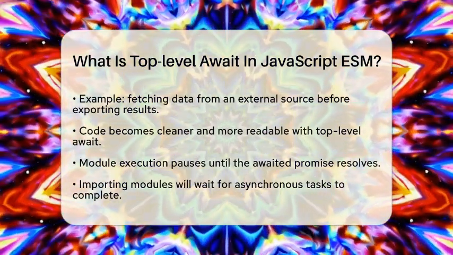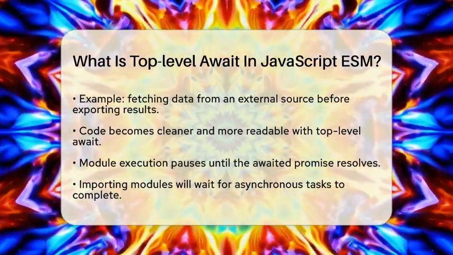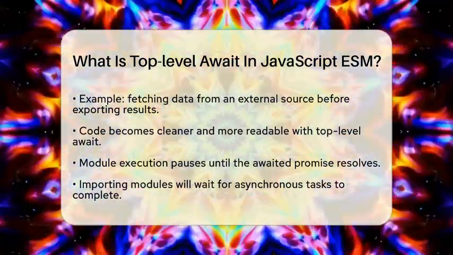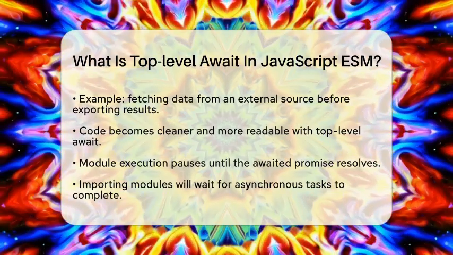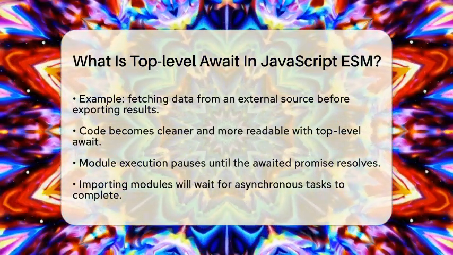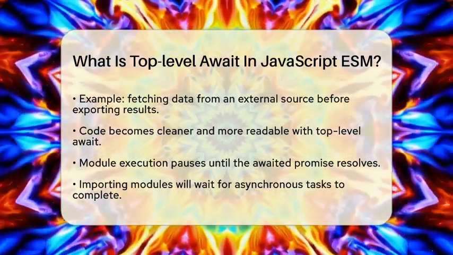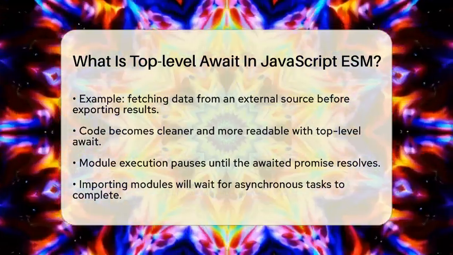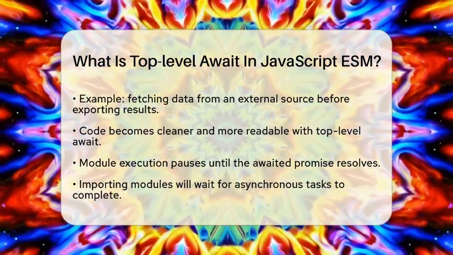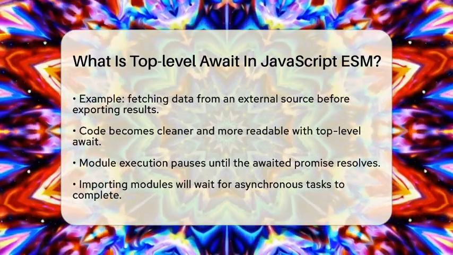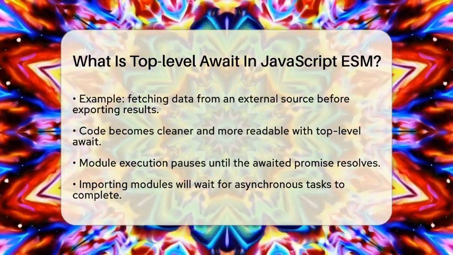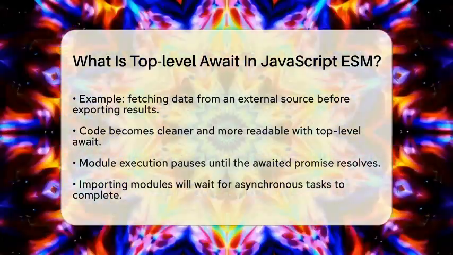When you use top-level await, the module's execution is paused until the awaited promise resolves. This is important because any other module that imports this one will also wait for the asynchronous task to complete before it starts running. This ensures everything is in the right order and that your code runs smoothly without unexpected errors. For example, consider a module that fetches user information from an API.